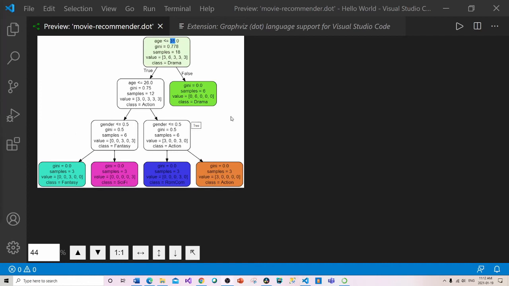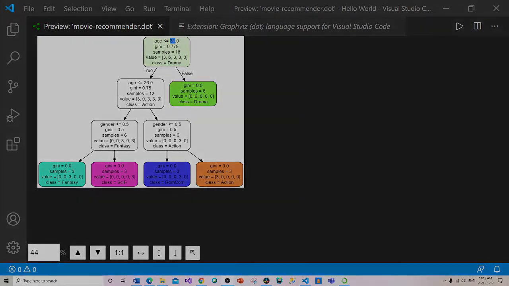And clearly, the more columns that we have within our decision tree, the more complex this becomes as well. And, you know, we've only got very few columns in this entire sample. And of the features that we have, we've only got 2 features, right? Age and gender. That's the only 2 features that we have.